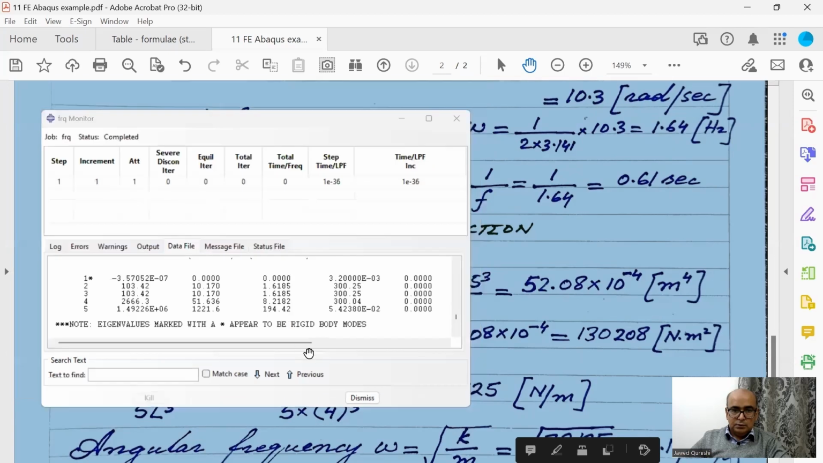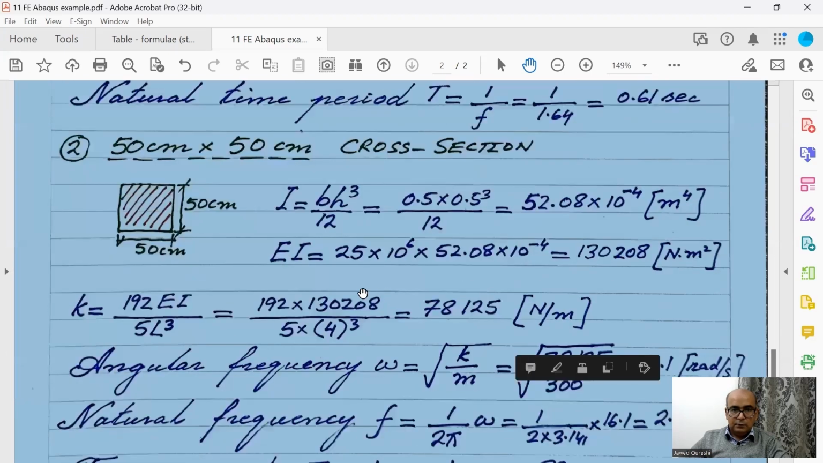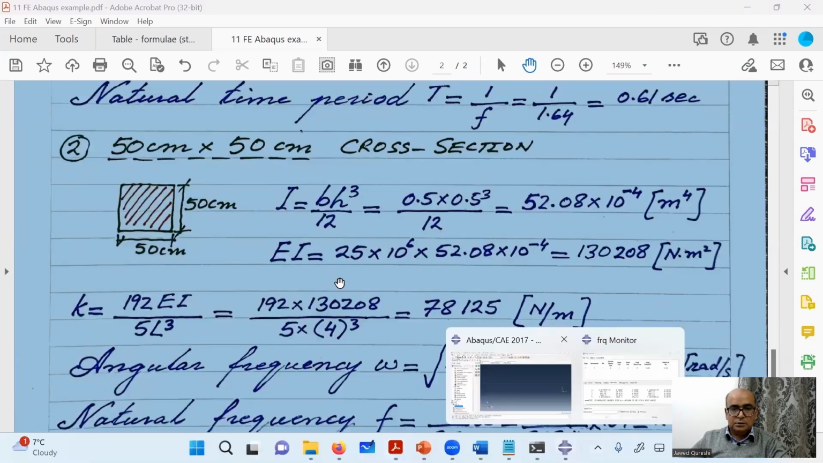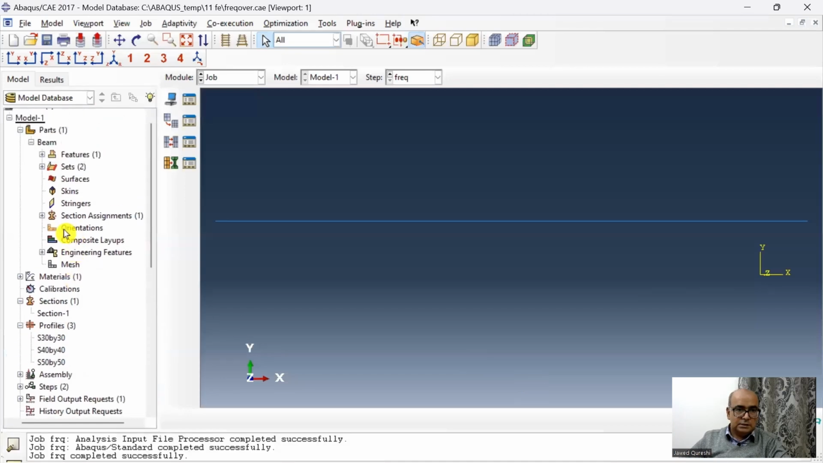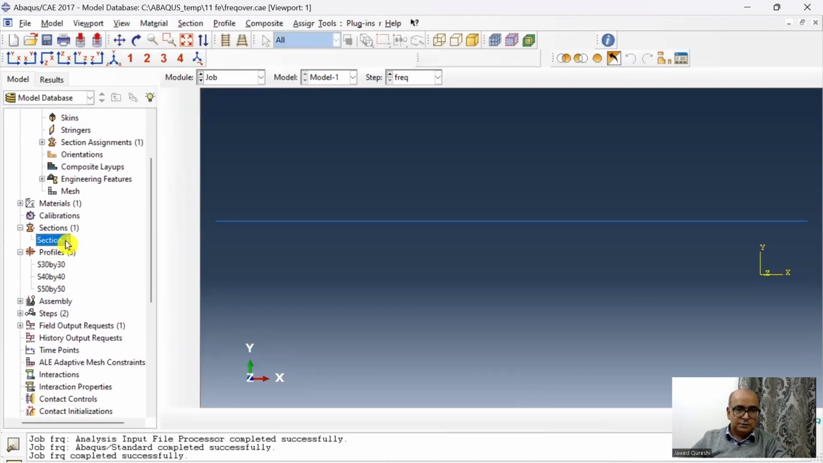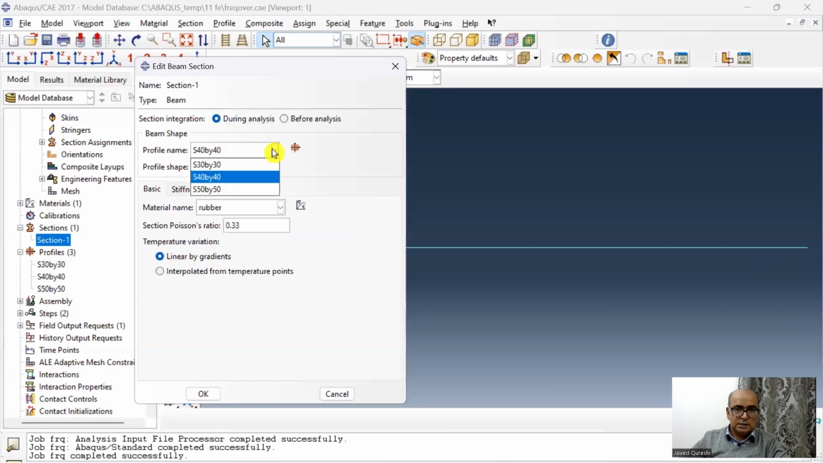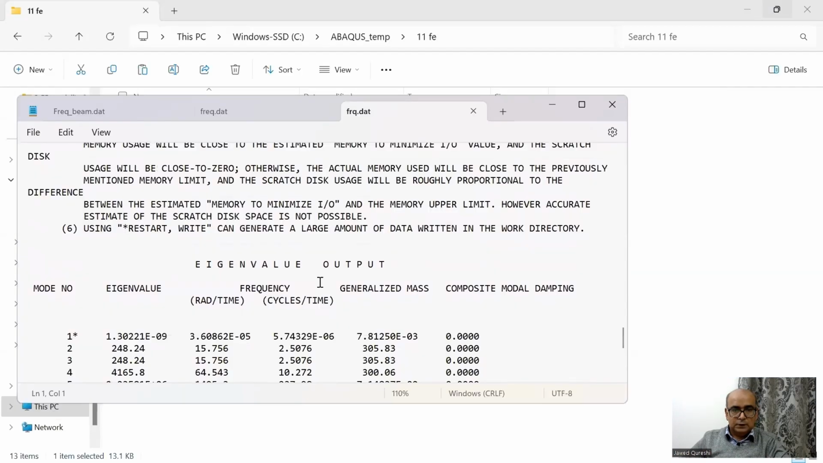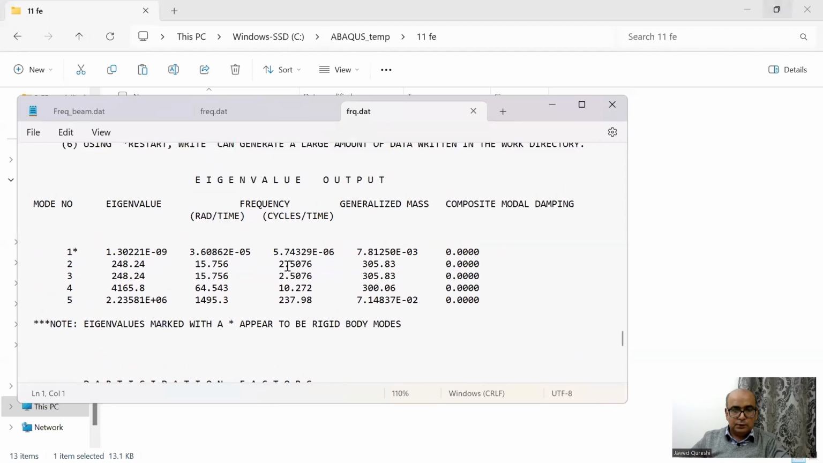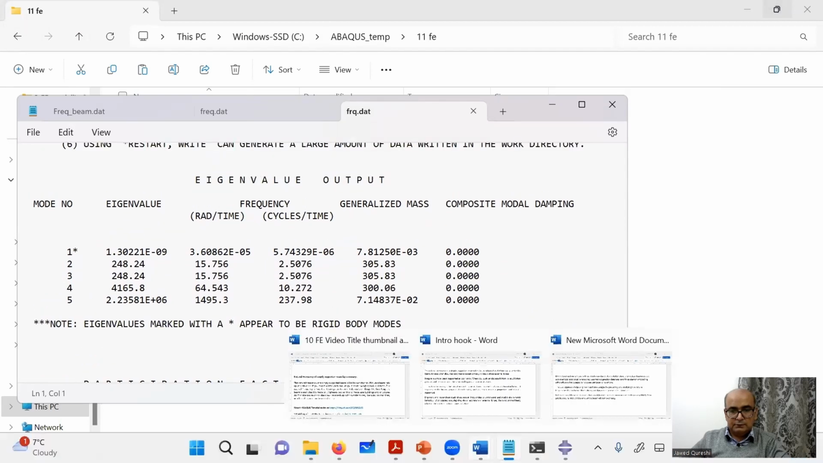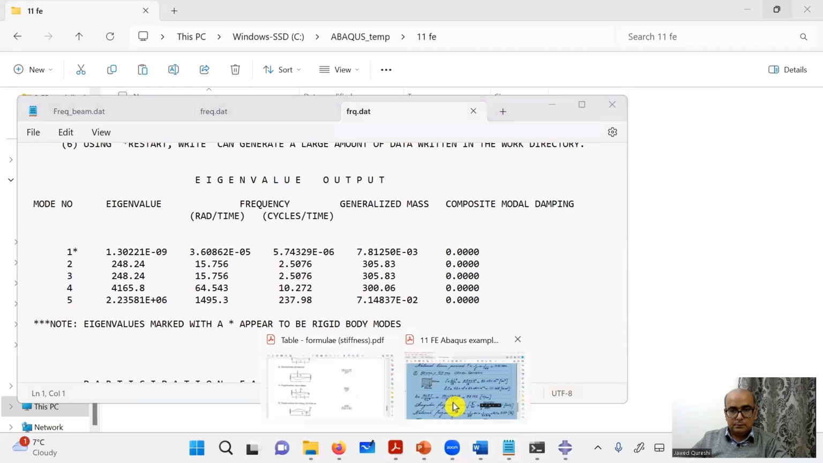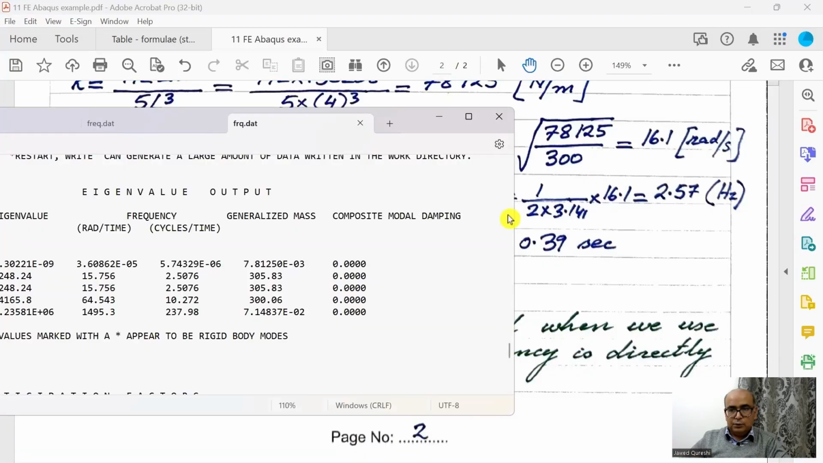In the same way, you can obtain frequencies for 50 by 50 section. All you need to do is to simply change the profile name over here. So go to section, double click on section, change the profile name to 50 by 50 and then simply submit it. Here your frequencies are 2.5 and 15.7. Let's see what we got from the analytical solution. So 15.7 is not far off from 16.1 and 2.5 is not far from 2.57.